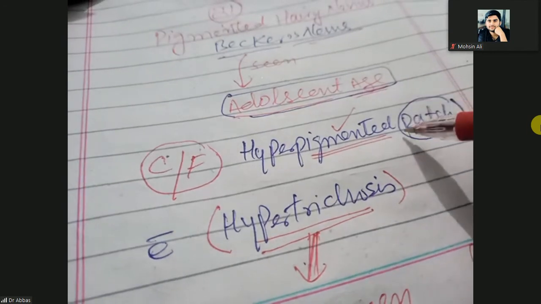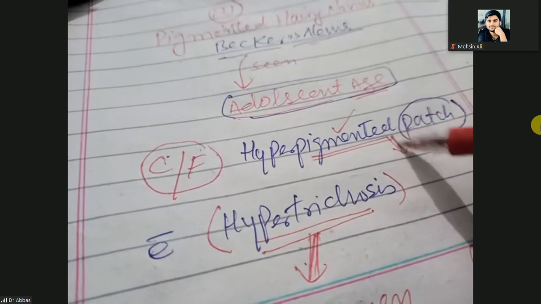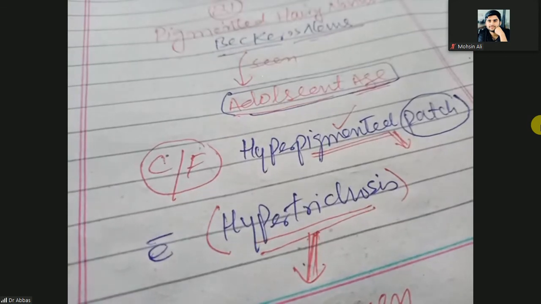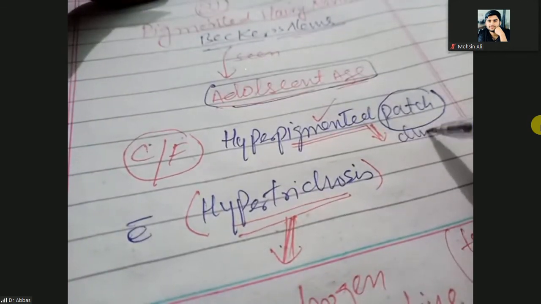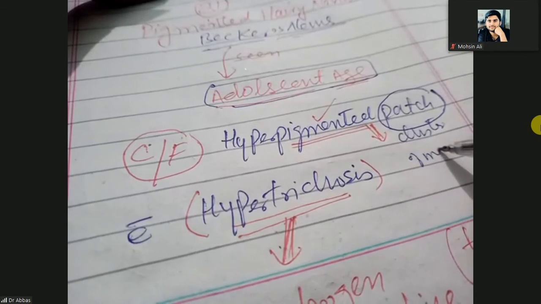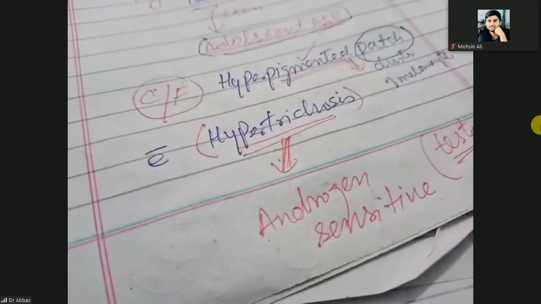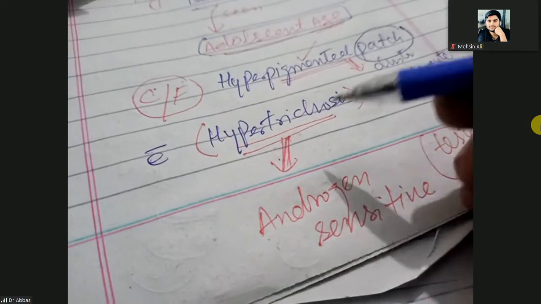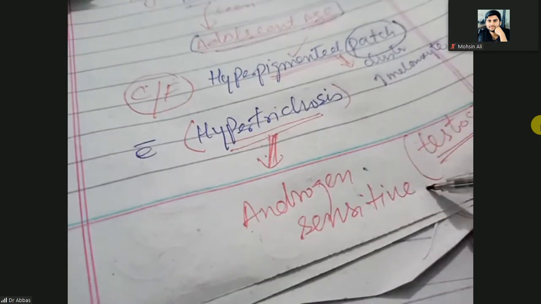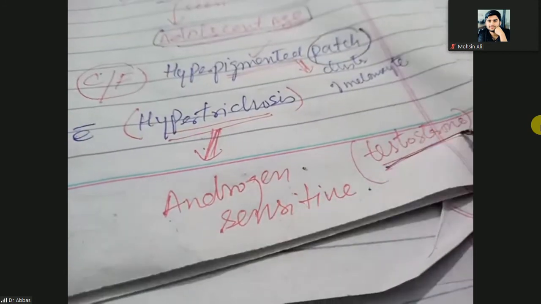It is a hyperpigmented patch, due to a cluster of melanocytes in the epidermis. But there is also hypertrichosis, which means excessive hair on the body. Hypertrichosis is androgen sensitive, and androgen sensitive means testosterone sensitive.